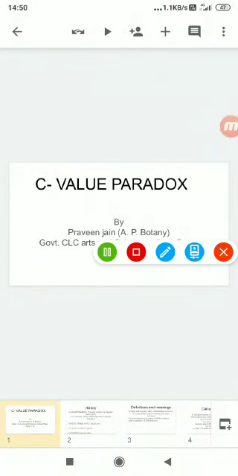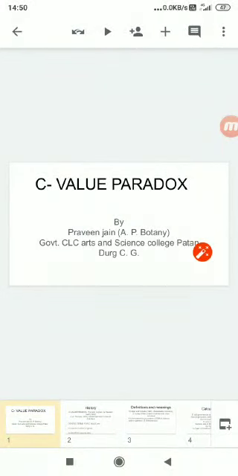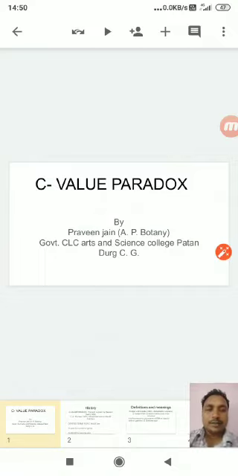C-value paradox is the topic included in MSc second semester botany, paper 2, unit 2. This topic is presented by Praveen Jain, assistant professor botany, Government CLC Arts and Science College, Patan, Durg.